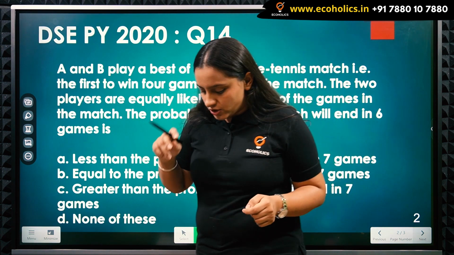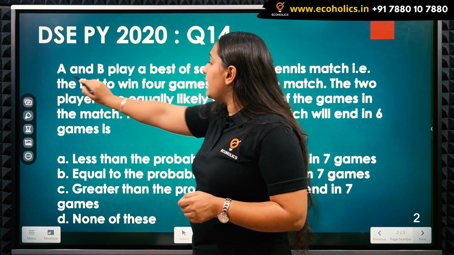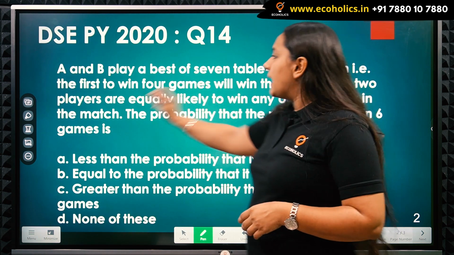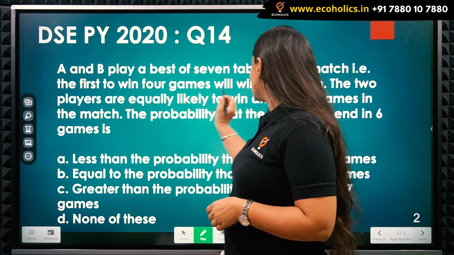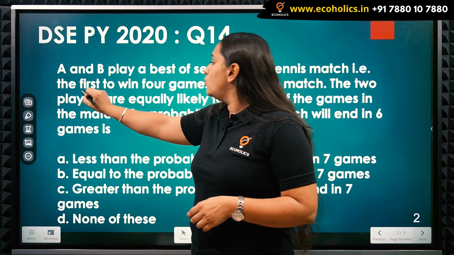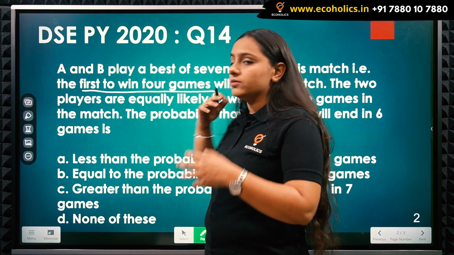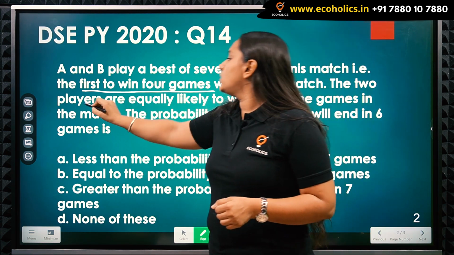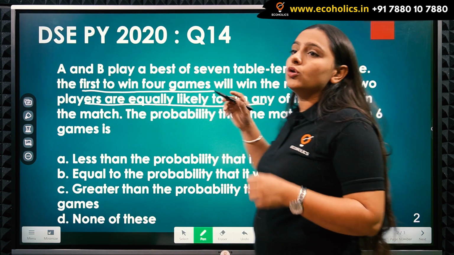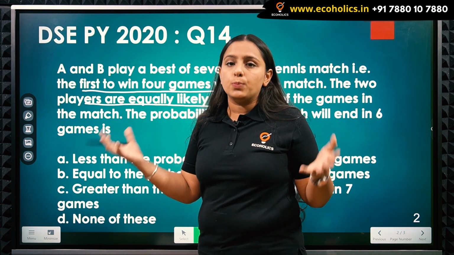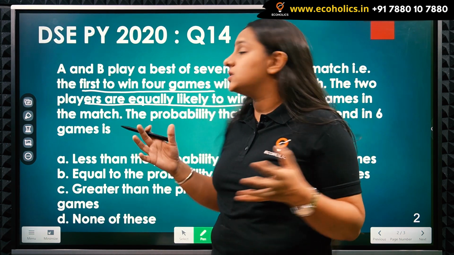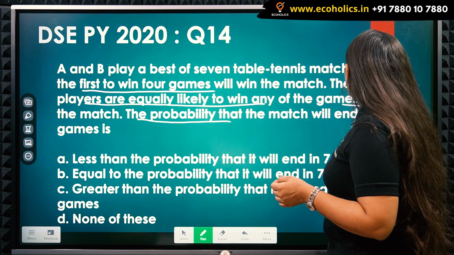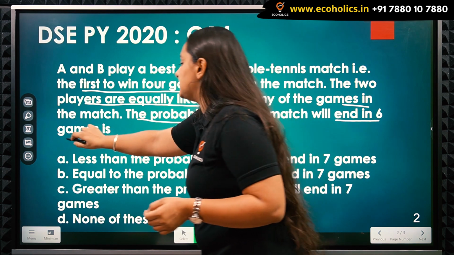I'm going to do question number 14 from DSC 2020. What does this question read? It says that A and B play a best of 7 table tennis match. That is, the first to win 4 games will win the match. So whosoever wins four games is going to win the match. The two players are equally likely to win. So the probability of player A and player B winning the match is equal. The question asks for the probability that the match will end in 6 games.